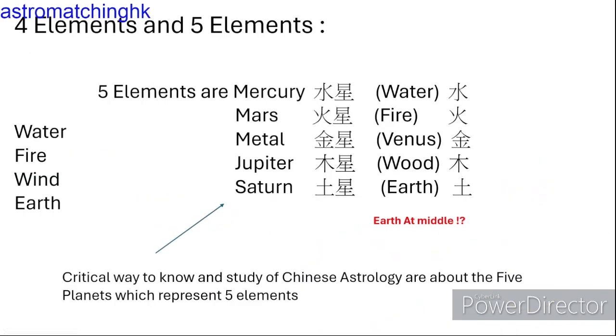As we know, Western astrology has 4 elements: water, fire, wind, and earth. But Chinese astrology has 5 elements, of which earth is the most controversial to be understood by people. The earth element is located at the center of the position. However, once we understand the 5 elements, which means the 5 planets, Mercury, Venus, Mars, Jupiter, and Saturn, you will enter the core of Chinese astrology.